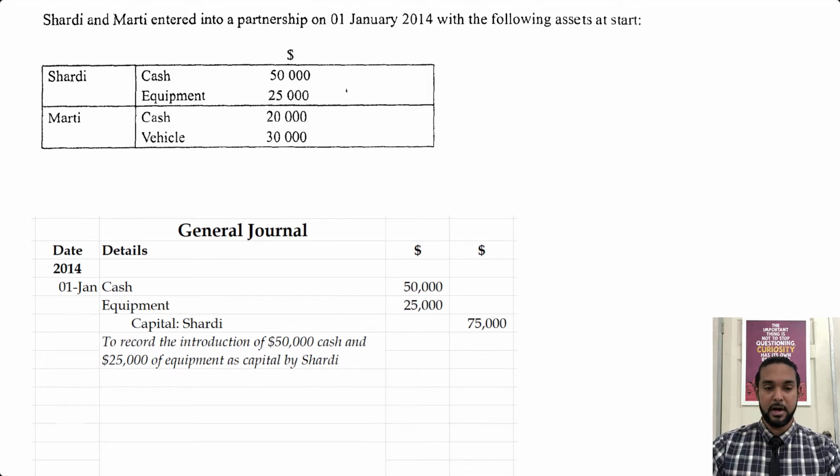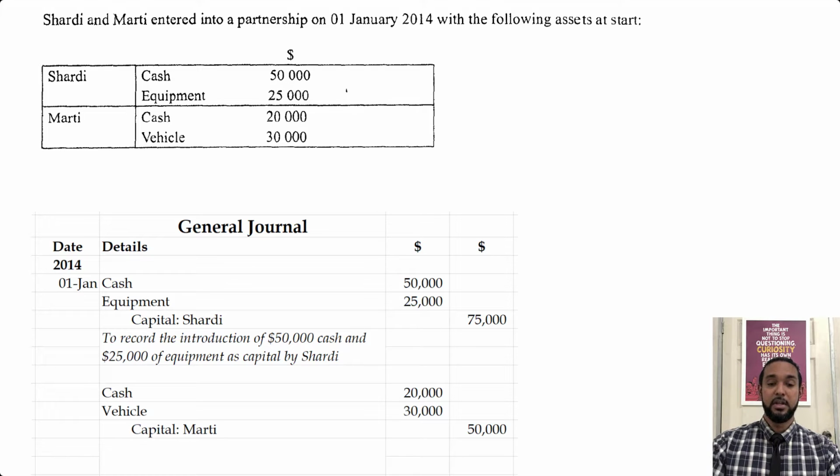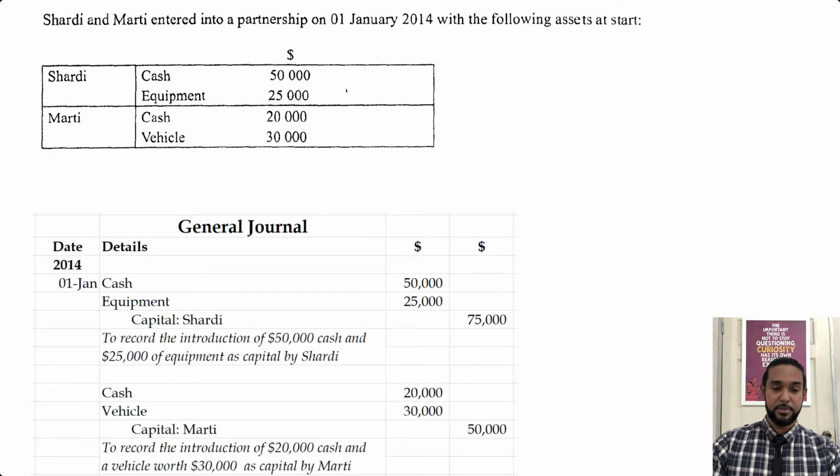Now let's take a look at Marty's information. Marty brought in cash and a vehicle worth $20,000 and $30,000 respectively. Again, the debit entries go first, and we're debiting the assets because they are increasing, and the credit entry will come afterwards. The credit, of course, being the capital, because Marty brought in those two assets. And as I said before, I put in a narration, which is a brief description of the actual transaction, to record the introduction of $20,000 cash and a vehicle of $30,000 as capital by Marty.